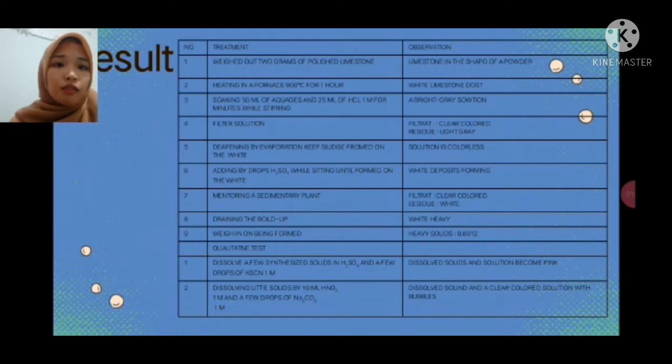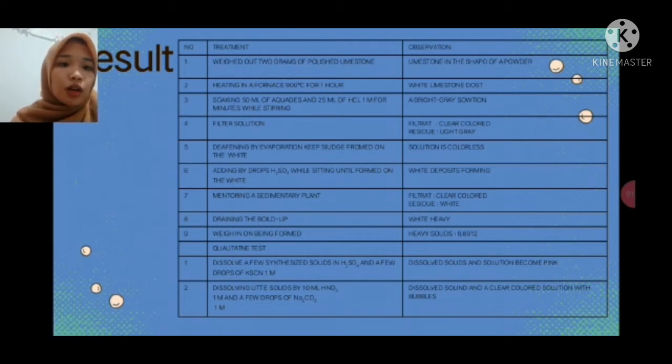Next, concentrating by evaporation on a water bath. The result: the solution is colorless. Adding drops of hydrogen sulfate while stirring until a white precipitate is formed.